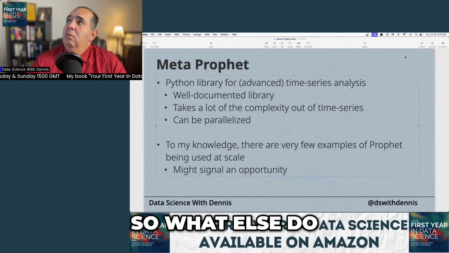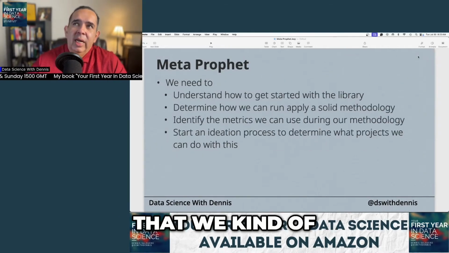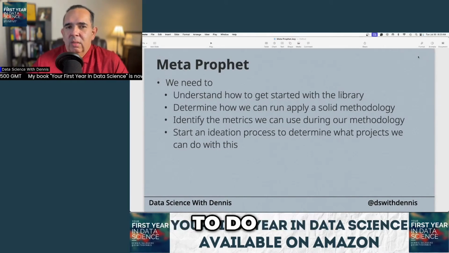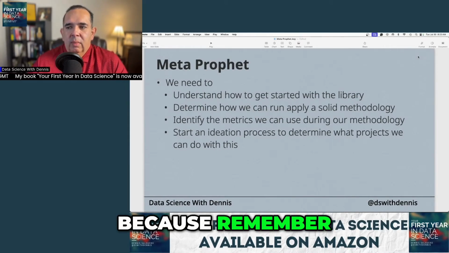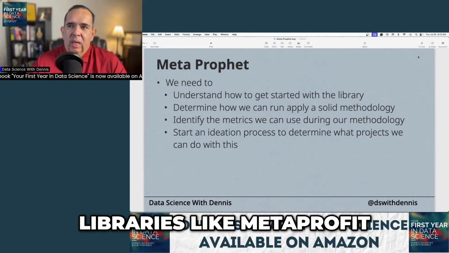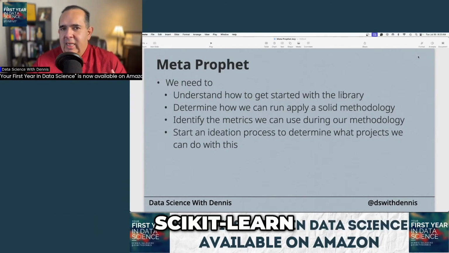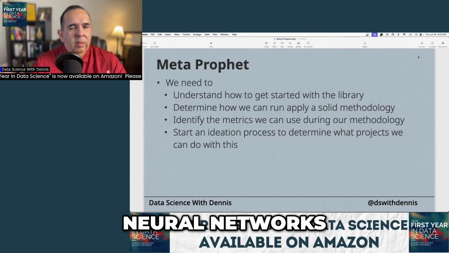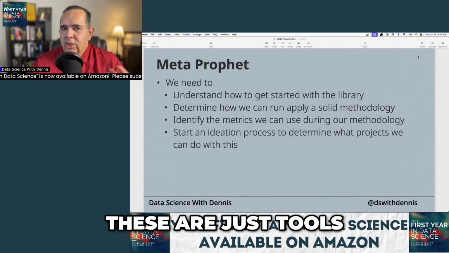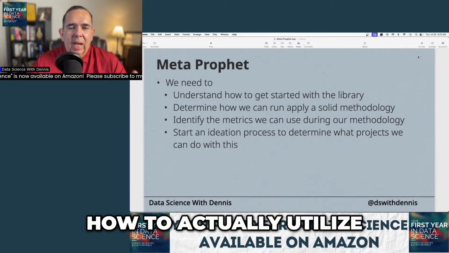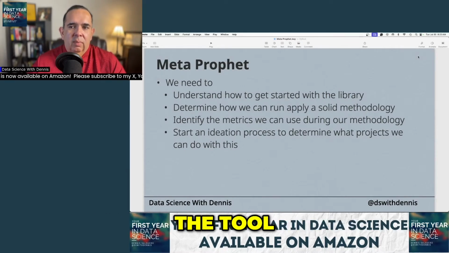So what else do we need to do here? If we know that we're curious about Meta Profit, what do we need to do, right? Because remember, whenever we're talking about libraries like Meta Profit, Scikit-learn, learning Python in general, neural networks, all of these things, these are just tools, right? But we have to know how to work with them, right? How to actually utilize the tool.